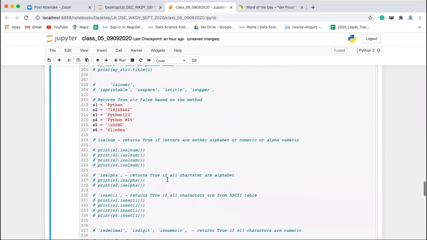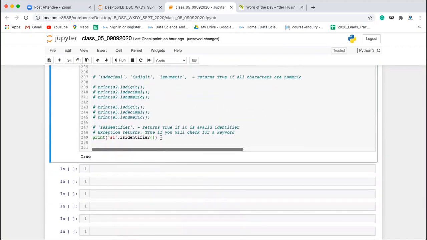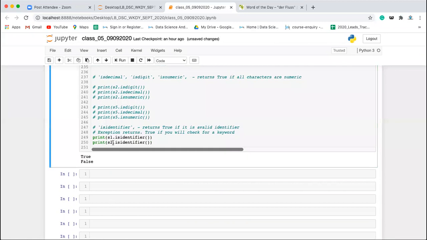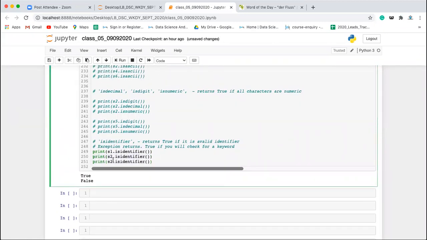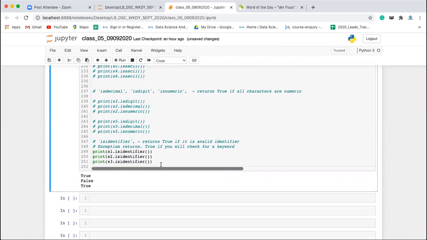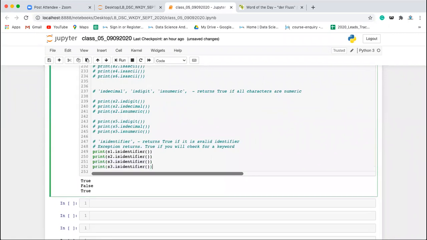Sorry, not S1. Let's take S2. S2 is a number, so this is returning false. A number cannot be an identifier. S3 is a number and numeric, so it is accepted, true, right? S4, special character, not allowed.